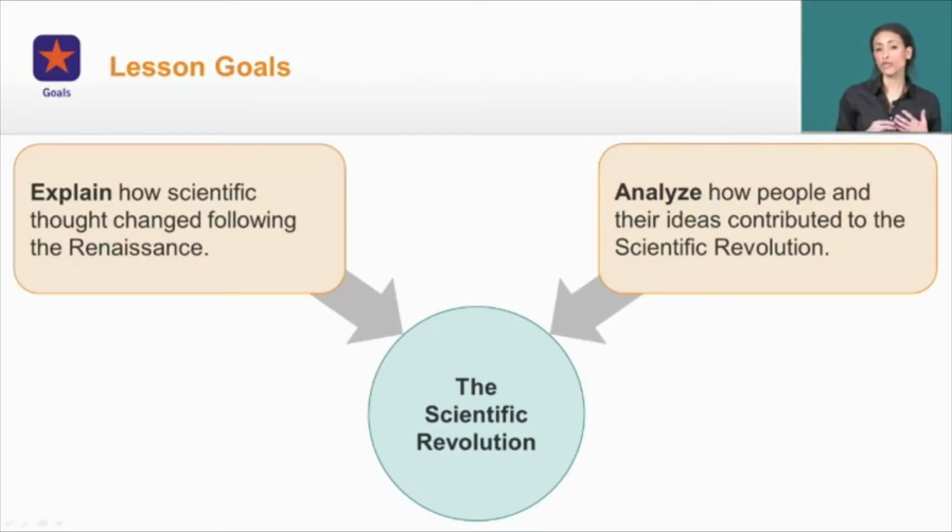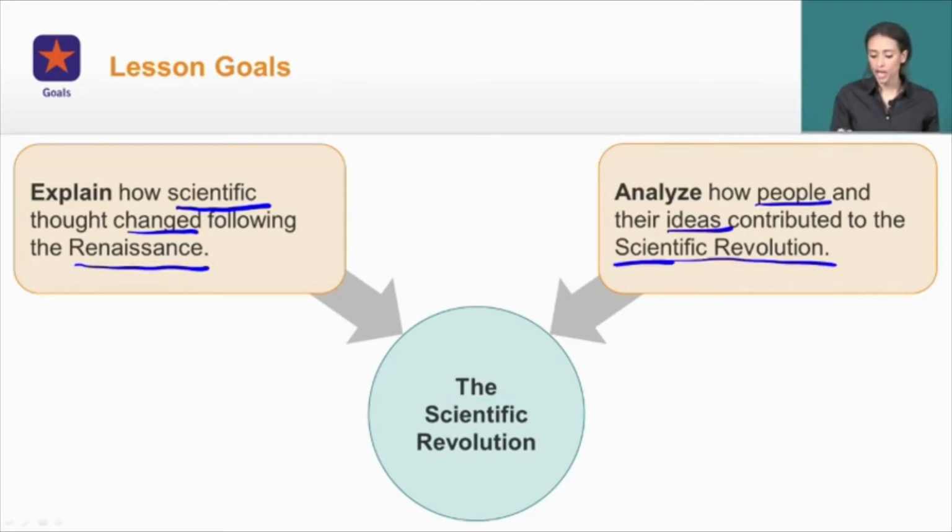Our goals today are threefold. First, we're going to explain how scientific thought changed following the Renaissance. And we'll use that to guide our understanding and analysis of how people and their ideas contributed to the scientific revolution. And then we're going to connect everything that we learned up to this point to really understand not only the scientific revolution itself, but what was its impact.